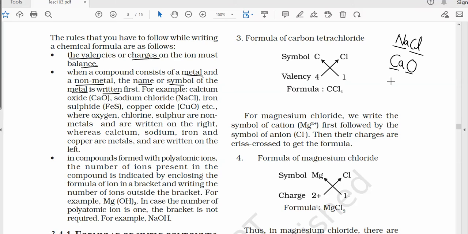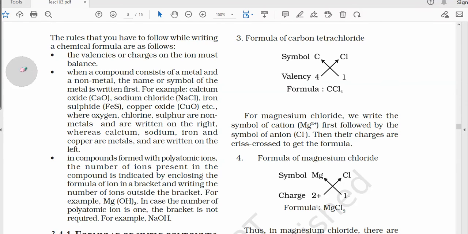Like that, if we are considering H2S, or any compound containing a metal such as magnesium or iron, the iron or magnesium will be written first, and then the non-metal will come. So this is the second rule.